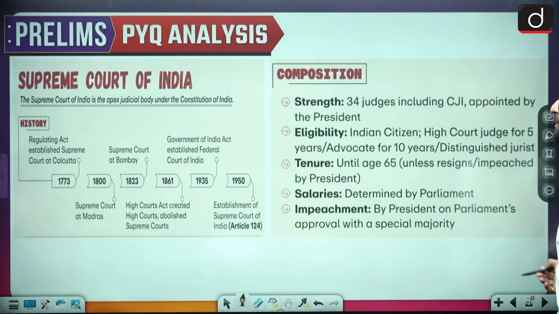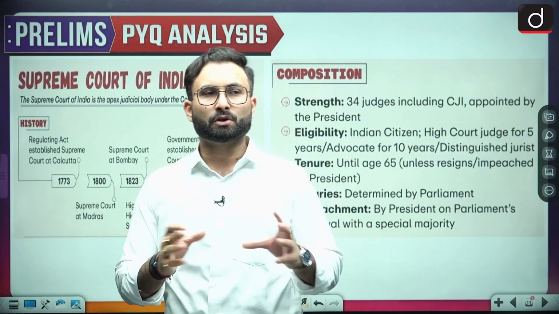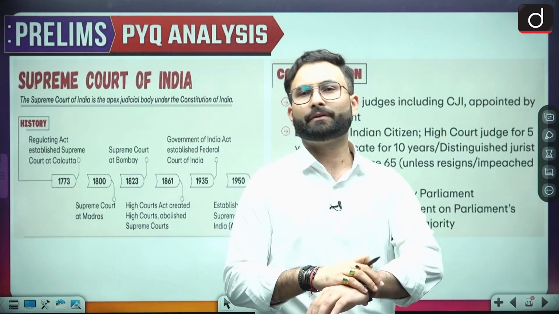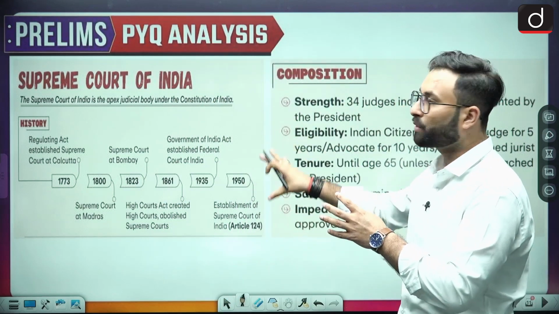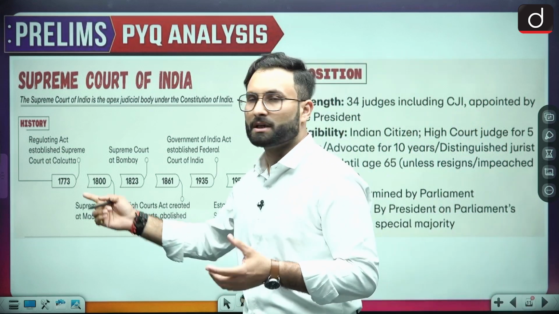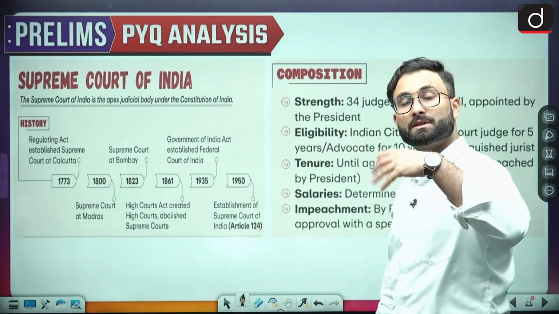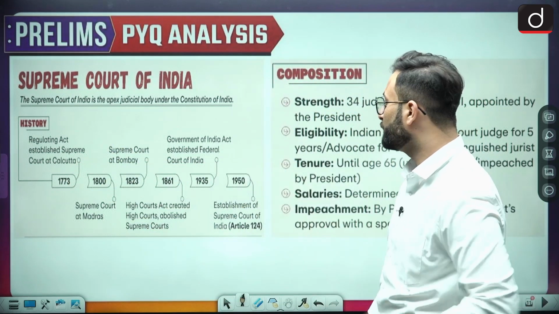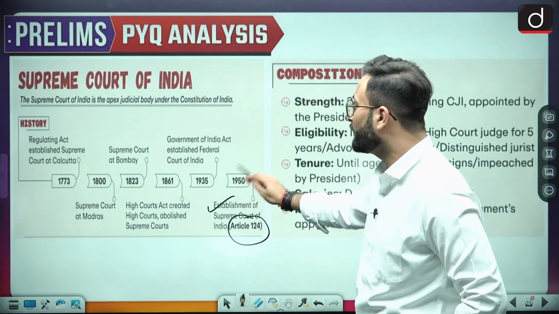Now coming to the next part, we have already talked about the writs, but when we talk about the Supreme Court or the judiciary, that is a broader concept. So I have taken the liberty to add some of the static part of the Supreme Court of India over here, which you can go through, which can be asked. Okay, when we talk about the history and the evolution, here they have talked about the regulatory acts from which the origin can be traced, and after that you will see the establishment of the Supreme Court of India under Article 124 in 1950.